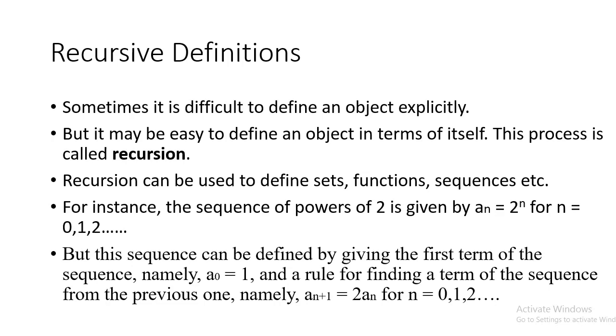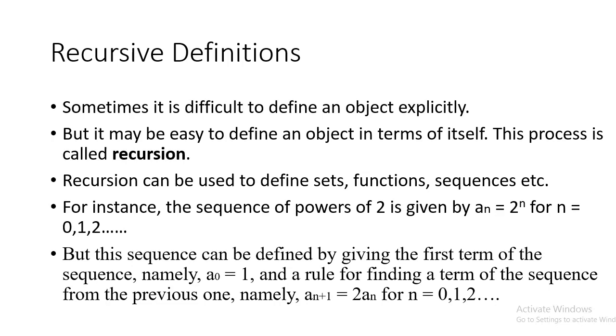For instance, first consider how we define sequences recursively. The sequence of the powers of 2 is given by a_n = 2^n for n = 0, 1, 2, up to infinity.